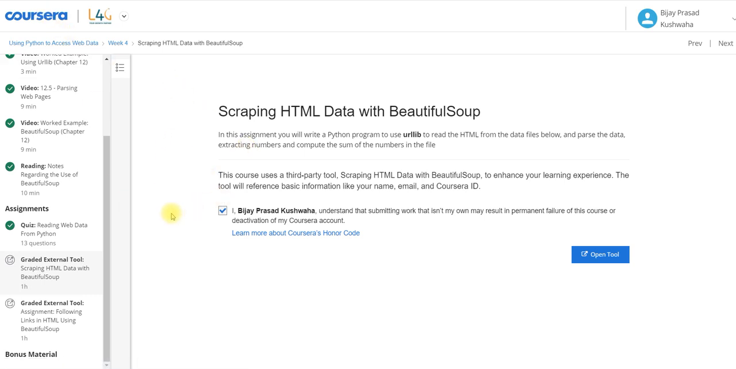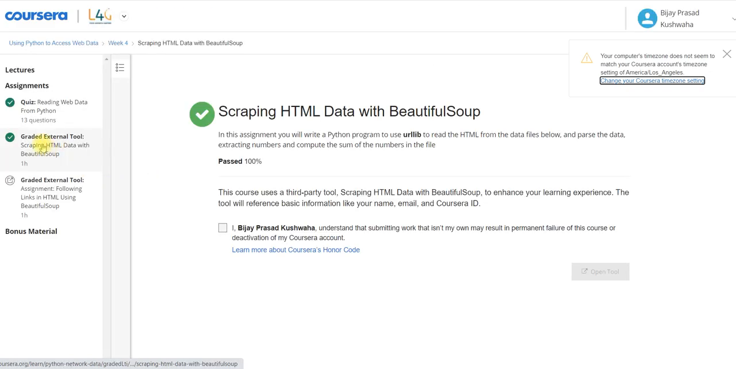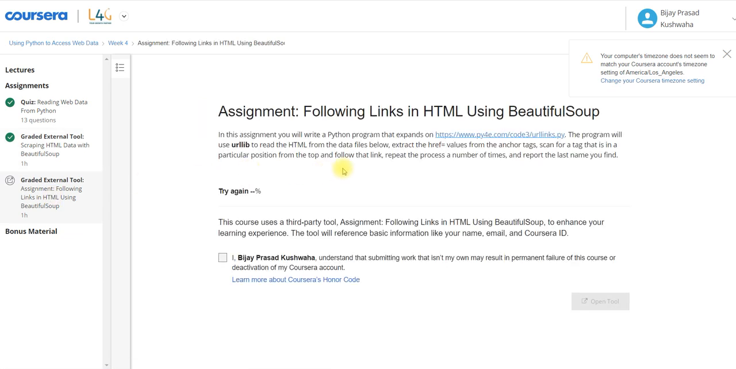So I will refresh it. Okay guys, you can see here this is done, and our score is 100%. Okay guys, I hope you are now clear. And now I am going to solve the next graded assignment. Open it.